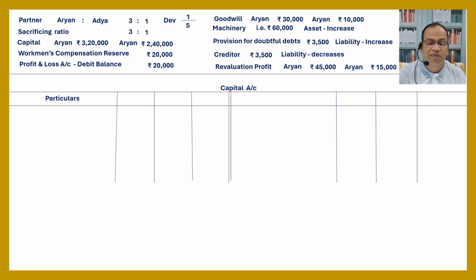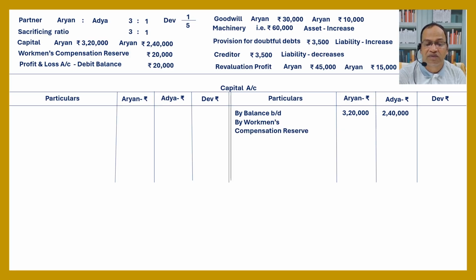This is the format: particulars Aryan, Adya and Dev. By balance brought down, opening capital 3,20,000 for Aryan and 2,40,000 for Adya. By workmen compensation reserve also distributed 20,000, distributed in the old ratio 3:1: 20,000 by 4, 5 into 3, 15,000 for Aryan and 5,000 for Adya.